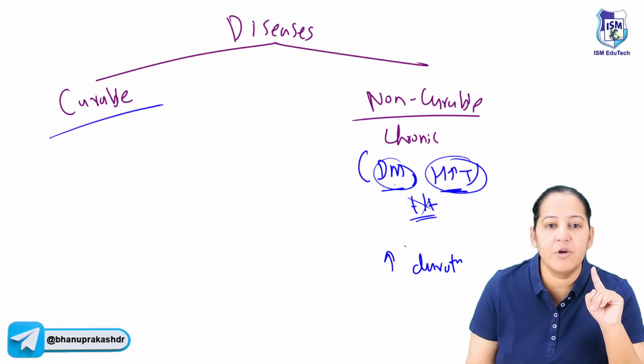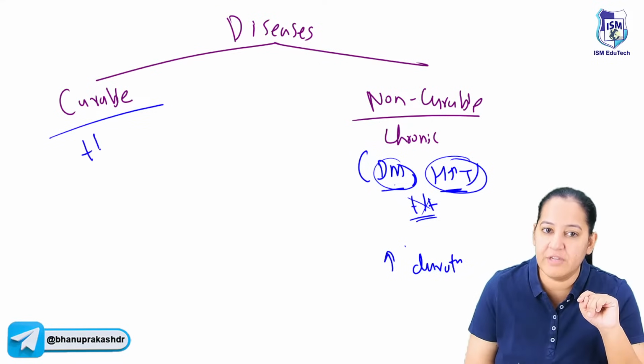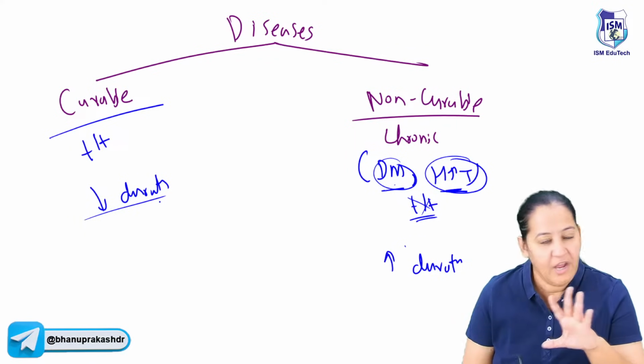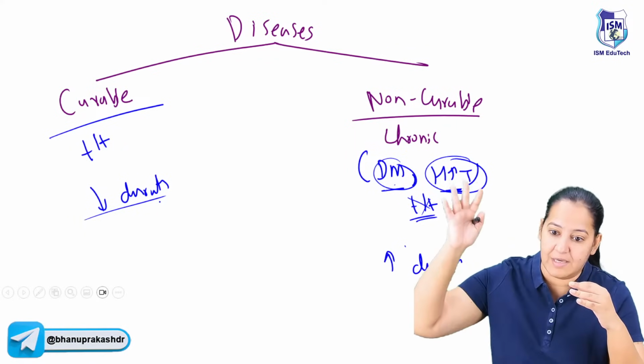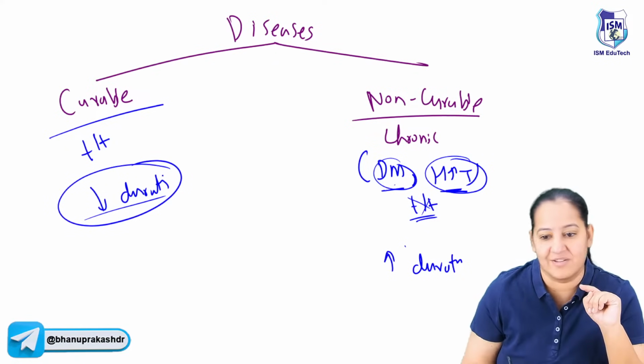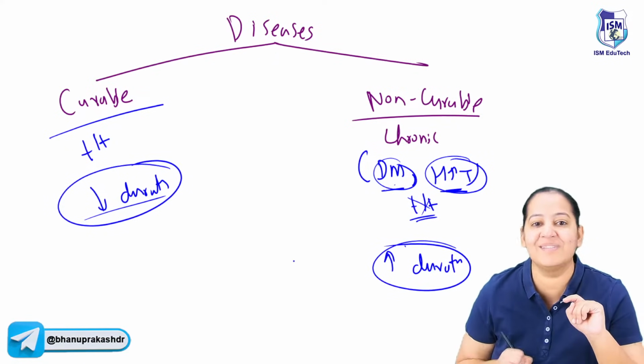And what about the curable disease? Here you give the treatment and you reduce the duration. Just suppose someone is having TB. If you don't give the treatment, it will be there for 2-3 years. But if you give the treatment, it will be cured in 6 months. So by giving treatment here you are reducing the duration, but in non-curable disease you are increasing the duration.